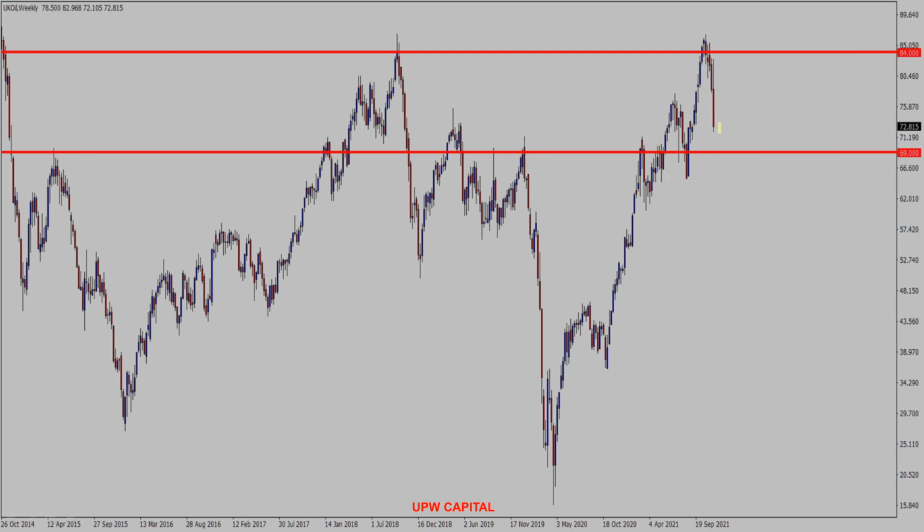Now, let's look at a different projection. If price pushes lower than 69.0, this gives me a clue the price could be attracted to this level right here and this level right here.